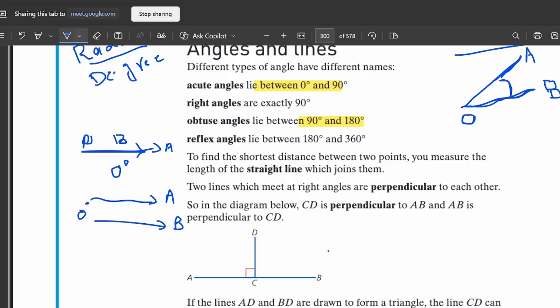So first I have explained to you 0 degree. Now, what is an acute angle? An acute angle is the angle between 0 degree and 90 degree. Any angle less than 90 degree, we will call an acute angle.